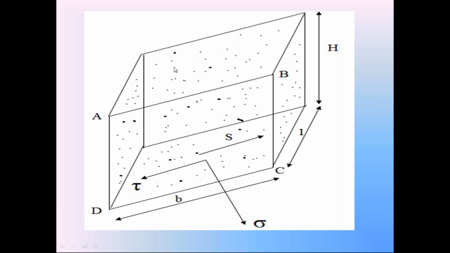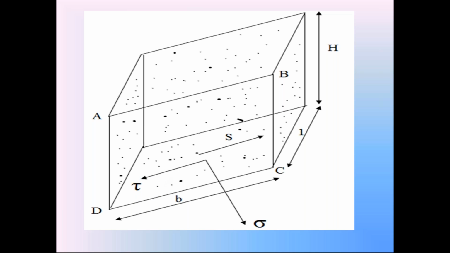Since this shear stress tau is the reason for the failure of the soil in the slope, we consider this tau as the mobilized shear stress.